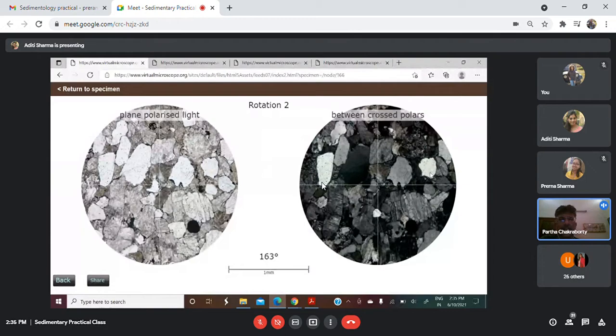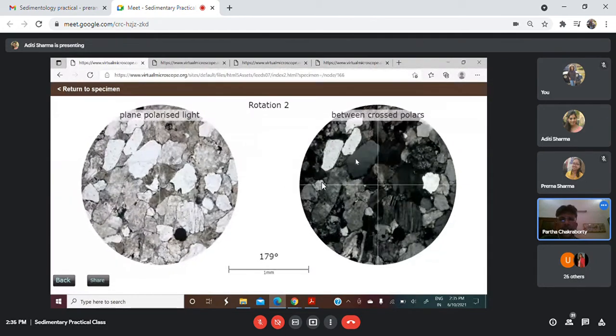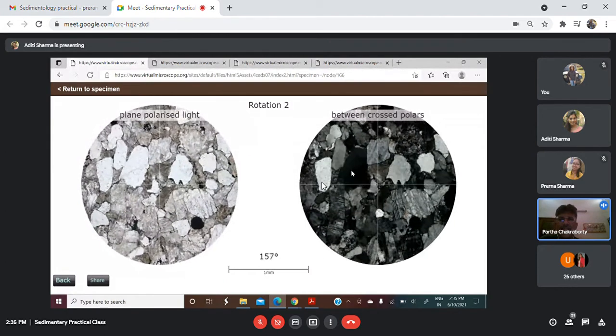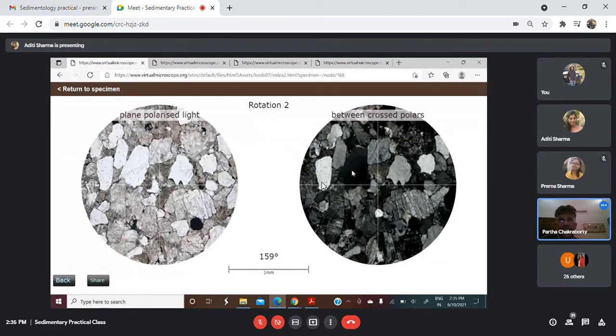And that is one. What about the matrix? Can any one of the students tell where the matrix is in this slide?